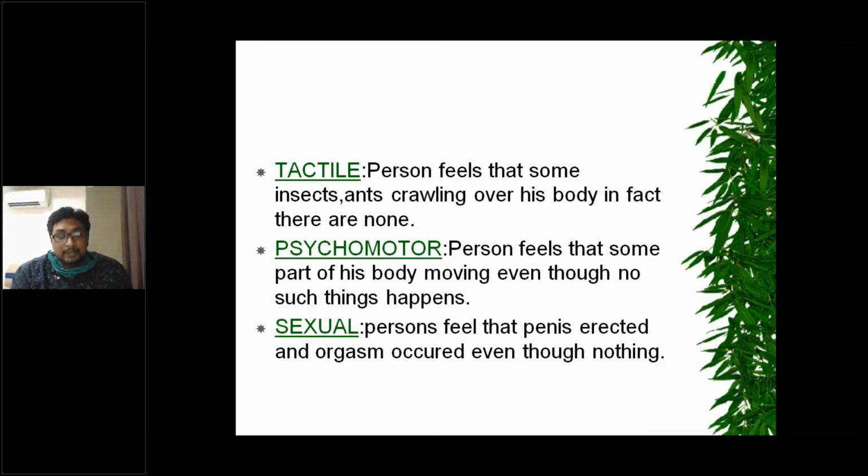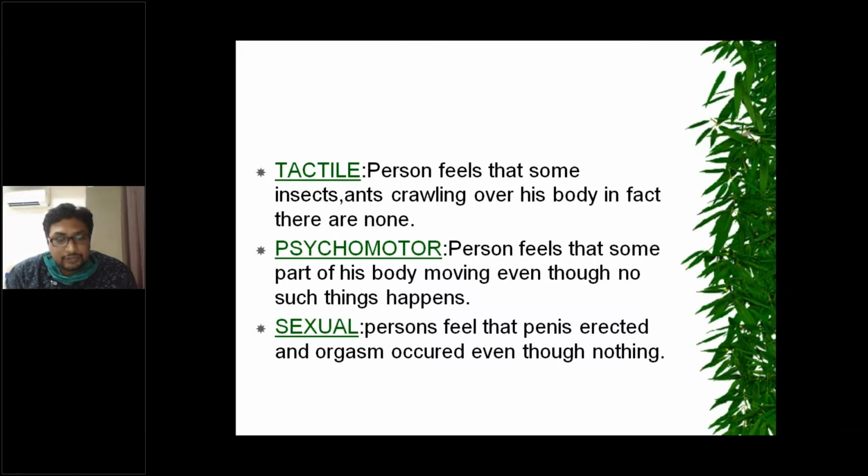Tactile hallucinations. A person feels that some insects or ants are crawling over his body. In fact, there is nothing. So these tactile hallucinations can be seen in alcoholic patients, in the condition called delirium tremens, where a person can have a feeling of insects crawling under the skin or ants crawling on the skin, and also a sand-like texture on the hands or on the skin. So this is known as tactile hallucination.